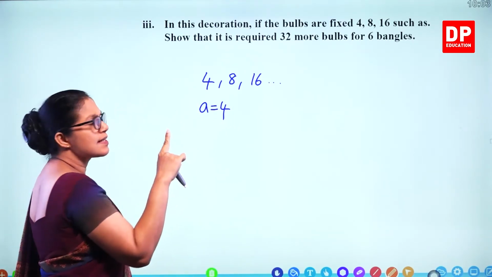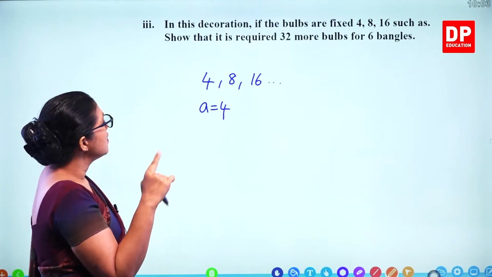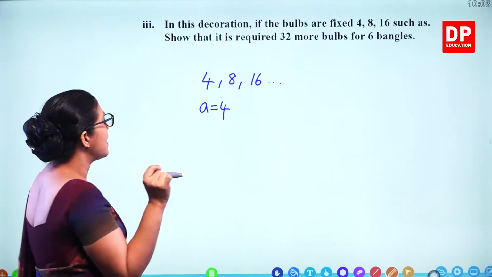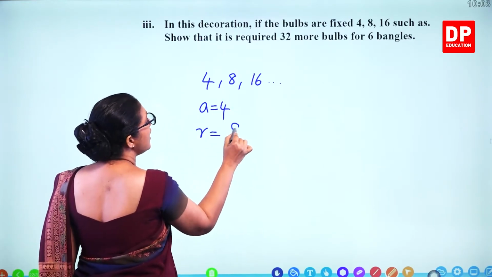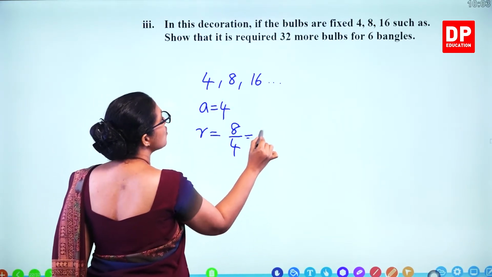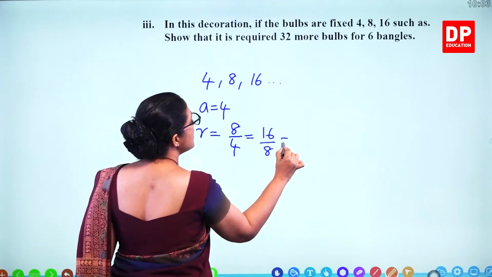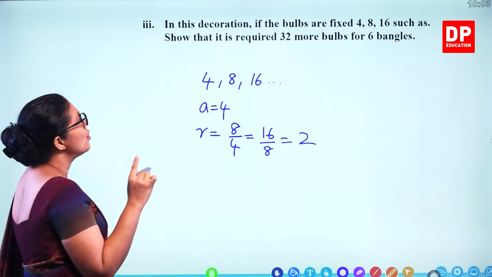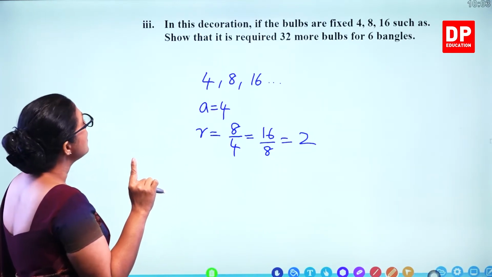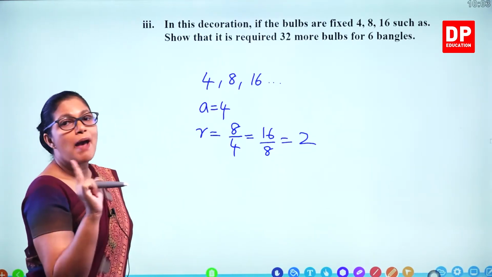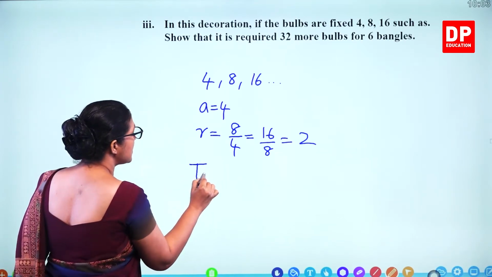And what is this progression? That's not arithmetic, that's geometric. So you get a common ratio, any term divided by the previous, or 16 divided by 8, you get the same common ratio. So we need T6.